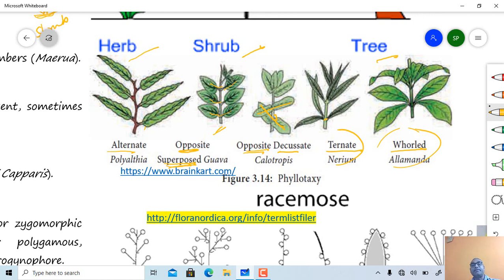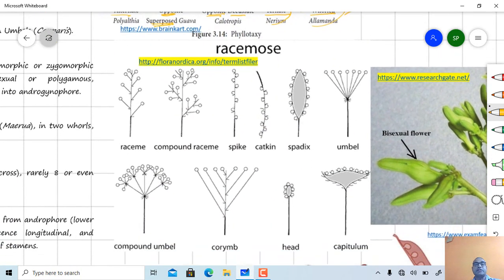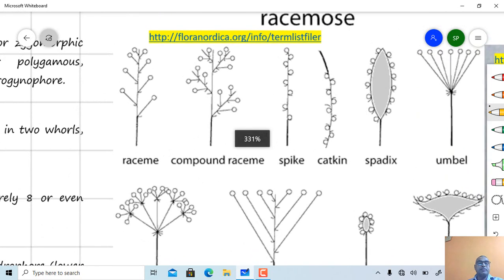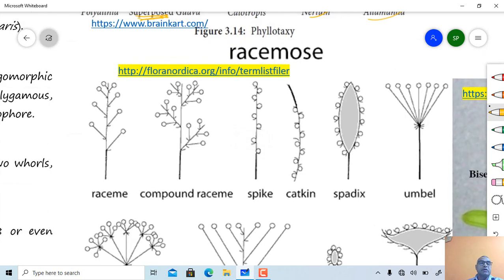phyllotaxy. Then these are some figures representing the inflorescence of racemose type. This is a raceme type of inflorescence. Such a type of flowering pattern will be present here. Older flowers are present towards the base, younger towards the apex. So this is an acropetal type of succession. Flowers may be bracteate. So this is a raceme.